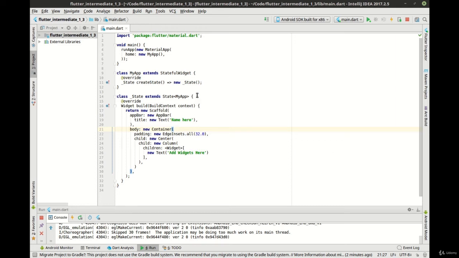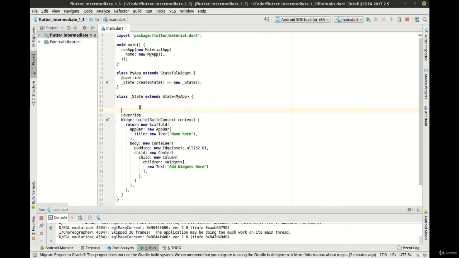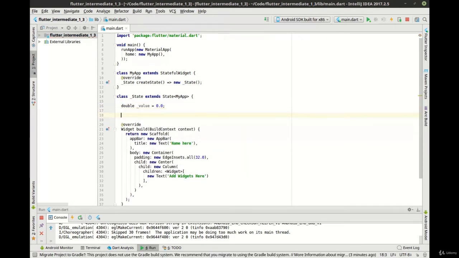Let's take a look at the slider along with the progress indicators. Let's go ahead and make a double, and this is going to be our variable that we're going to hold the value in. We're going to start at 0, and we want it unchanged. This is what's going to change when we actually move the slider. Let's fat arrow that over to set state.